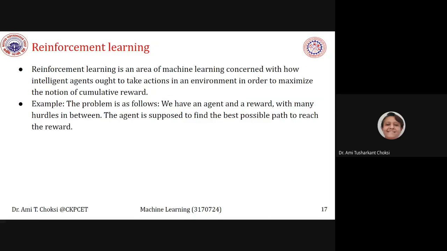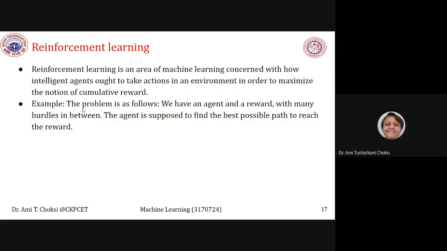Now, the next thing which we want to learn is reinforcement learning. Reinforcement learning is an area of machine learning concerned with how intelligent agents ought to take actions in an environment in order to maximize the notion of cumulative reward.